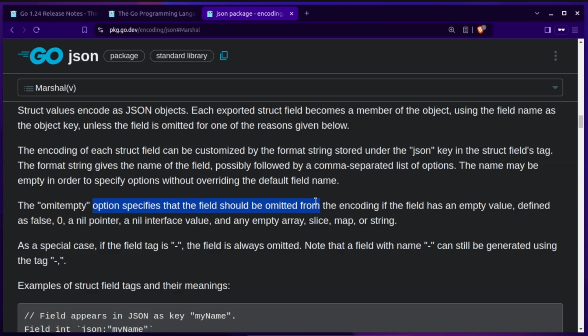So here you can see that omitempty specifies that the field should be omitted from encoding if the field has an empty value, defined as false, zero, a nil pointer, a nil interface value, and an empty array, slice, map, or string. It doesn't mention structures. And there are a few other types as well, for which it doesn't define an empty representation, such as time values or structure values. So that definition has a little catch in it.